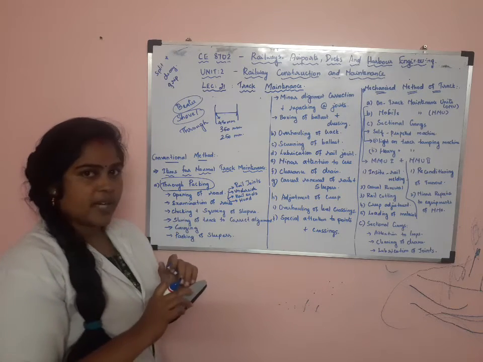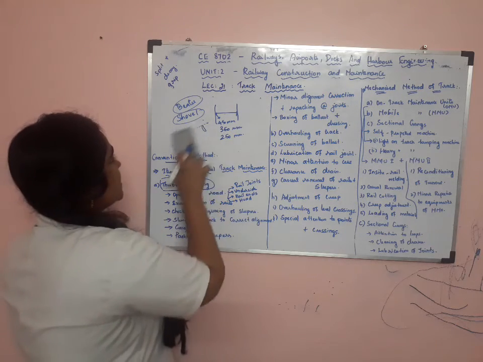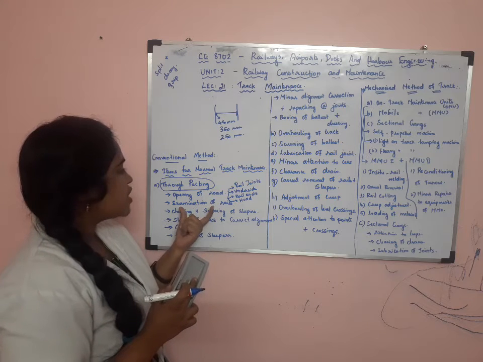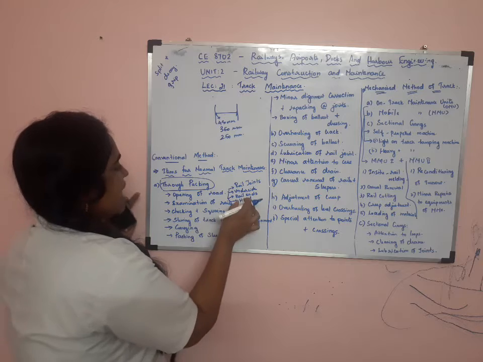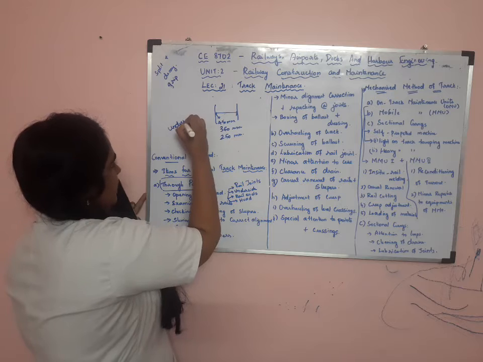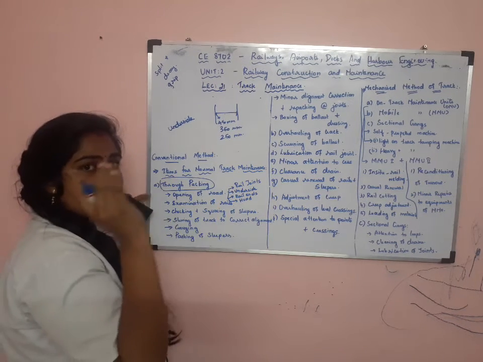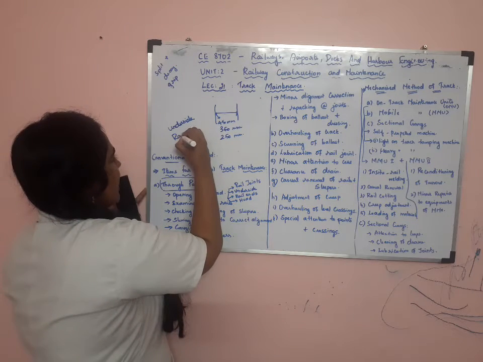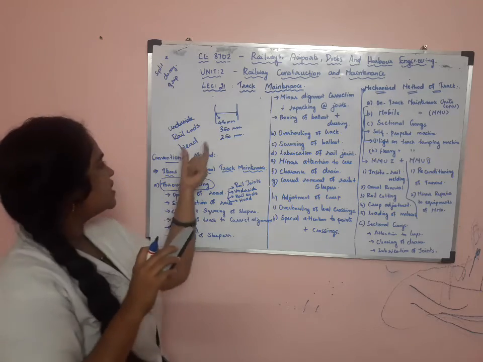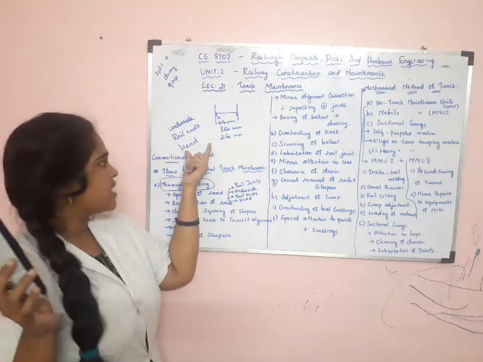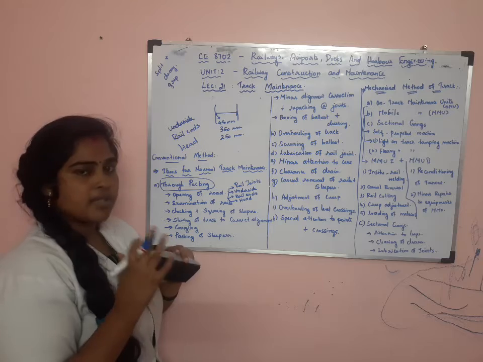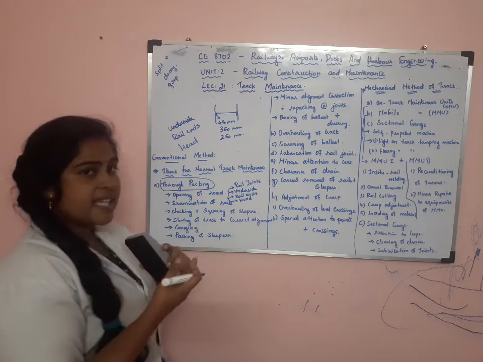Then examination of rails. They examine the rails. In the examination of rails, the rails are examined at their joints as well as the underside of the rails. Rail joints are examined, rail ends are examined, the head is also examined. Mostly in the head, wear will occur on the head surface of the rail, so this is examined. At the rail ends, mostly cracks will be formed, so that is also examined. The underside of the rails, corrosion will happen.